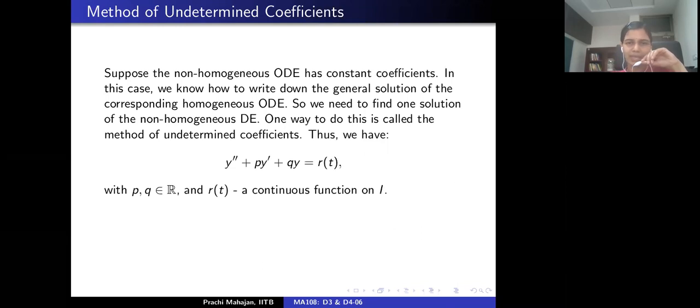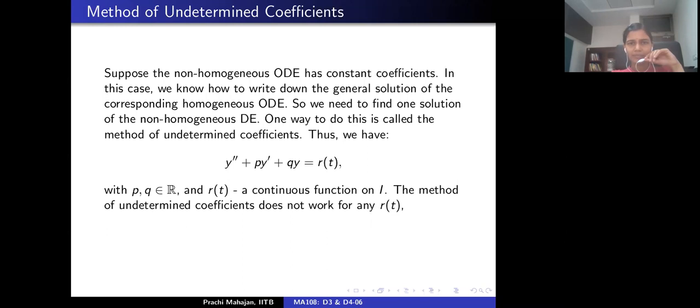So let us see what we have. We are given the differential equation d square y by dx square plus p dy by dx plus qy equals r. Now p and q are real numbers here, so they are constants, and r is still allowed to be a function. By assumption, r is a continuous function on the interval I. Now this method has a limitation.